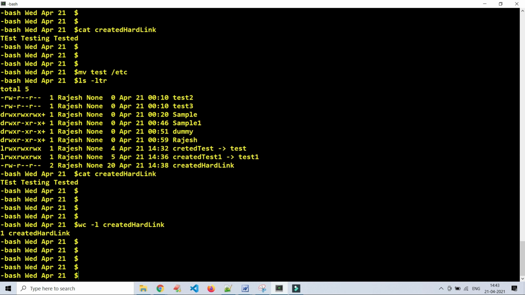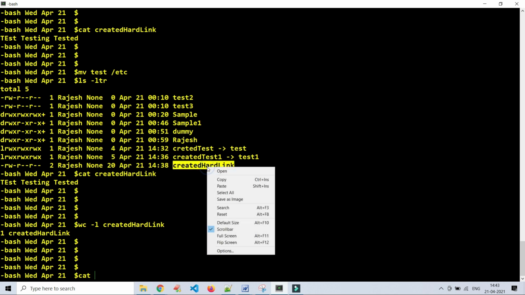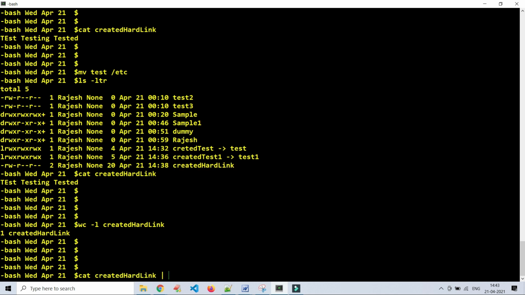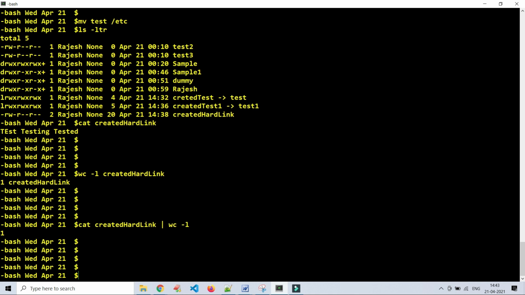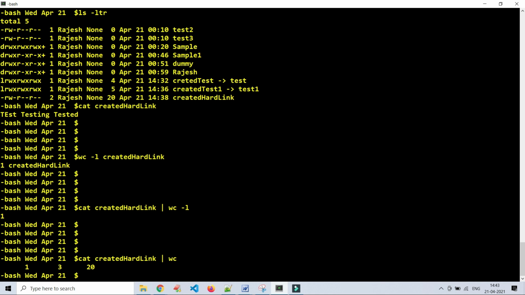Or else, paste. One line, 3 words, 20 characters. Word count, I will explain about this word count command later, not in this session. What I am doing here, I would just like to know the number of words, the number of lines and the number of characters in this file.